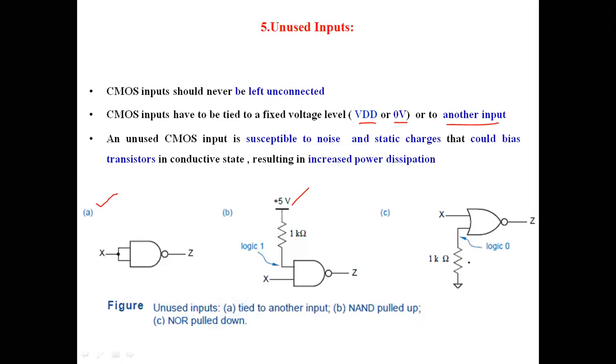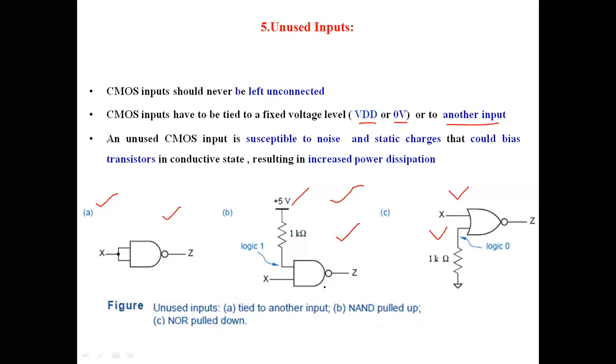Among the three configurations, the pull-up network and the pull-down network are very preferable rather than this one, because if you use this one, it increases the capacitive load. So that's why these two are preferable.